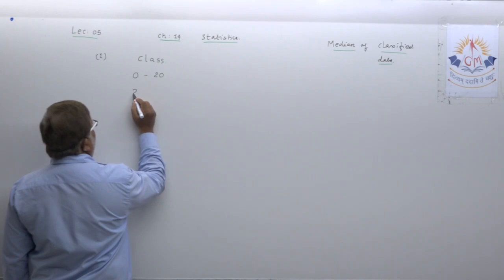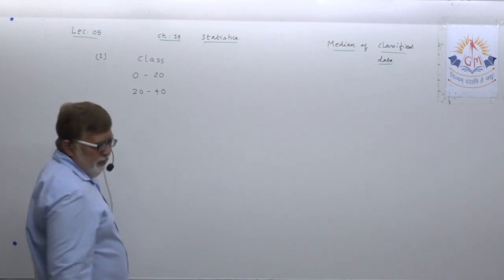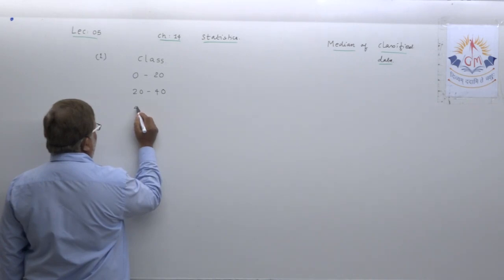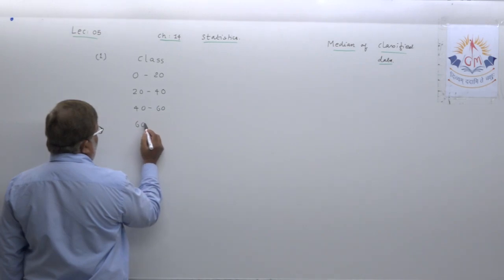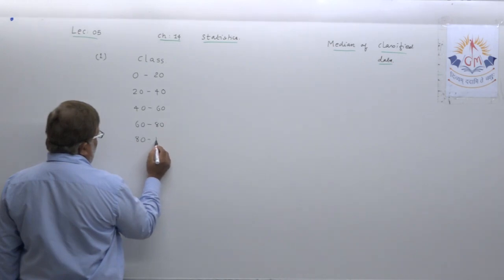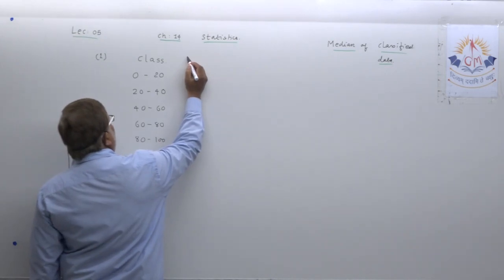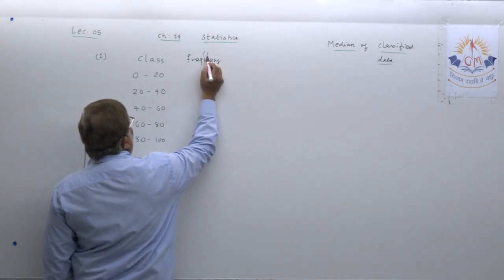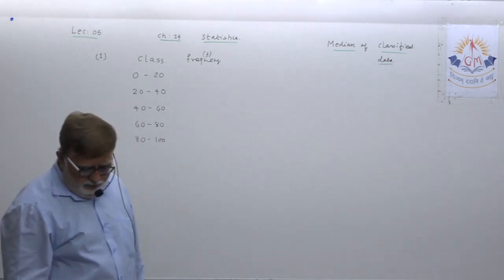Then the second class 20 to 40, then third 40 to 60, then 60 to 80, and last class 80 to 100. Classes are given, and the column of frequency, that is Fi, is also given. Sometimes we write Fi, or generally we also write F.